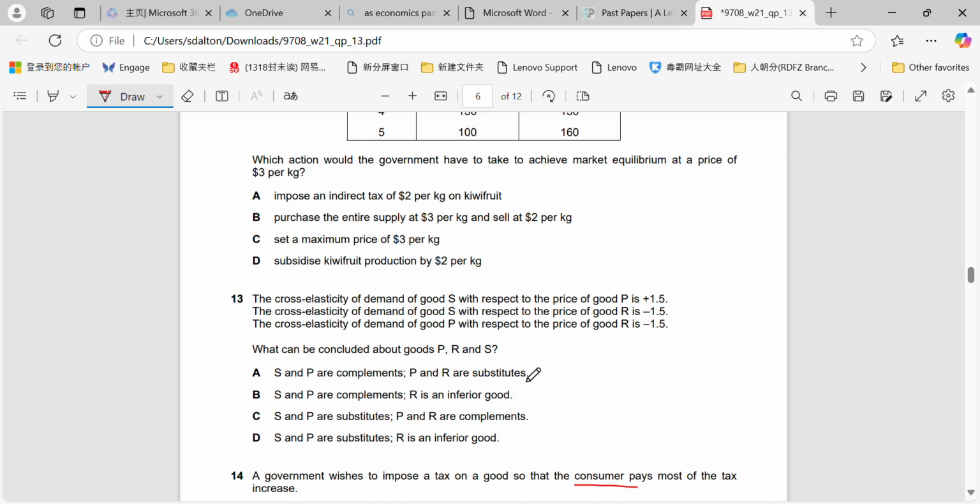Okay, XED. So remember, XED, if it's a plus, that means that they're substitutes. XED shows whether they're substitutes or complements. So if it's minus, that will tell us that they're complements. Therefore, S and P we can see are substitutes. For D, it's nothing to do with an inferior good. Inferior goods are calculated using YED, income elasticity of demand, not cross elasticity. And therefore, P and OR are complements, and we can see that here. P and OR is a negative figure, so they will have a complementary relationship.